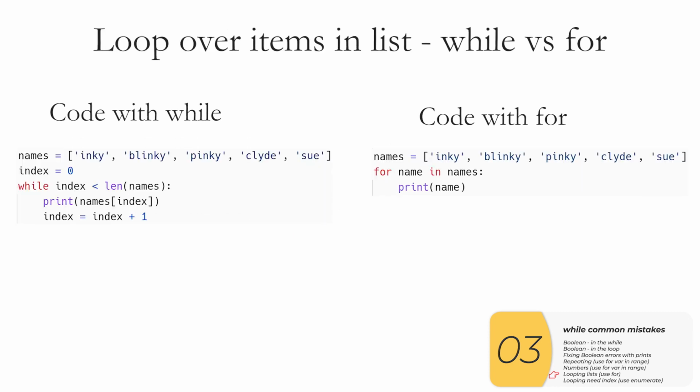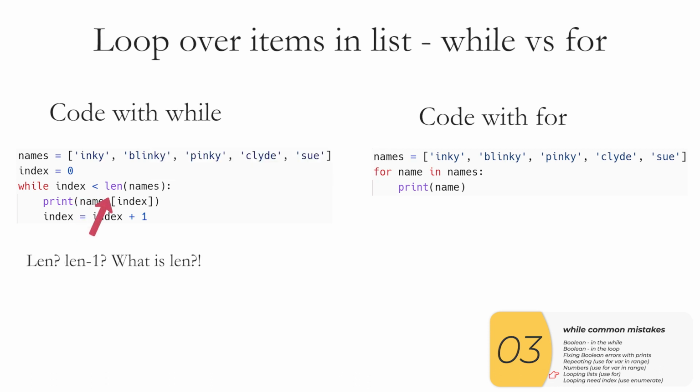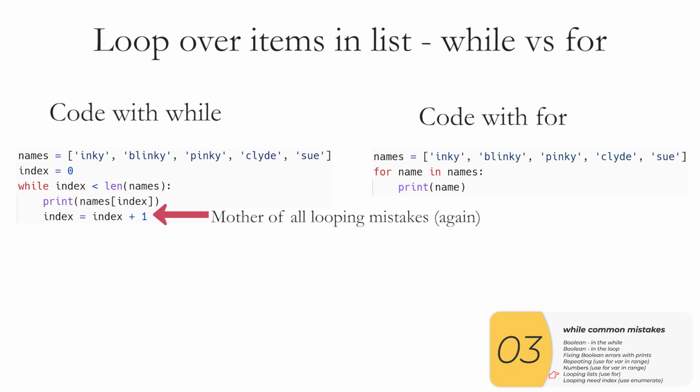Another one is looping over items in a list. There are so many ways to mess this up. You can mess up the index, mess up the sign of the Boolean. Is it less than? Is it greater than? Is it greater than or equal to? You have to think about how to use len. Is it len or len minus 1? When you finally get the item, you have to think list bracket index, which is not intuitive at all. And finally, the mother of all mess ups is forgetting to increment your index. So many ways to mess this up. It's so much easier just to use for item in list, and that is what you should do. So again, don't use a while if you're going over individual items in a list.